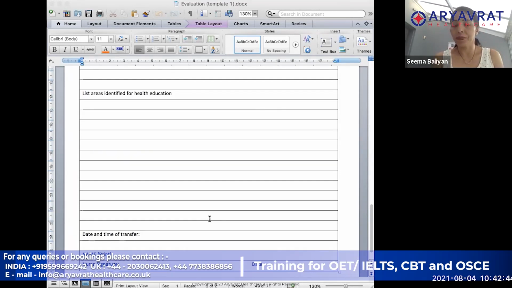So then we are coming to the last section, which says list areas identified for health education. Now, this is a place where you will have to think a little bit, because till now, everything you have written was information you already had, gathered in the assessment, in your care plan, or from the implementation. Now you will have to give your own recommendations to either the patient or the person you are referring them to.